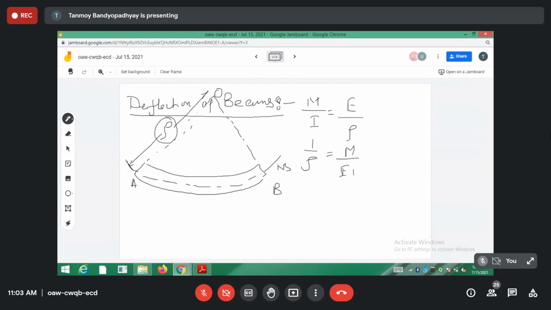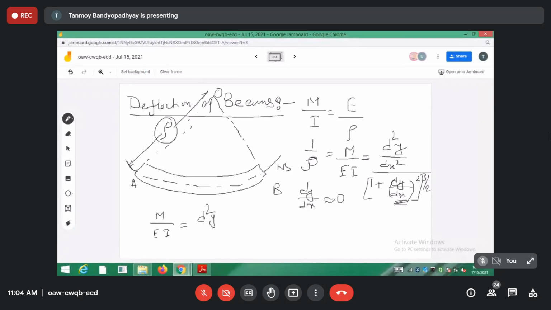On the last day, it is done in a different way in the books of Timoshenko and Pierre Johnson. I think you can use this formula, that's easier. Mathematically, the curvature 1 by rho is given by d2y dx2 divided by (1 plus (dy by dx) whole square) to the power 3 by 2. Since the curvature of a beam is very low, this slope dy dx is very small, so we assume dy dx approaches 0, almost equal to 0. Putting it equal to 0, we get M by EI equal to d2y dx2.